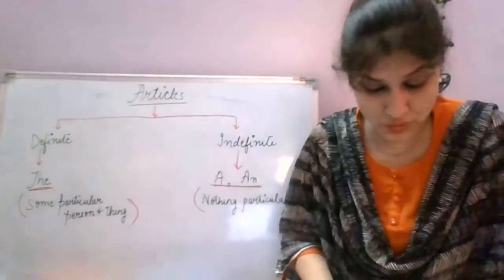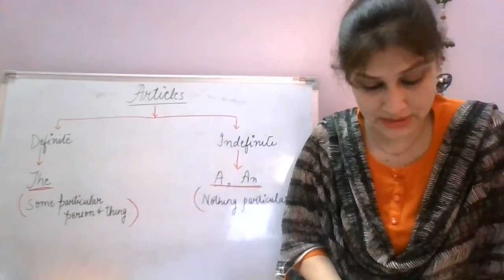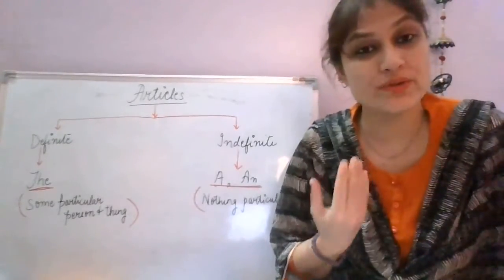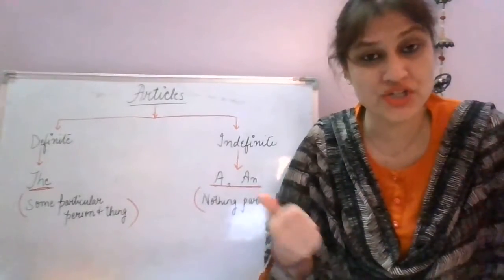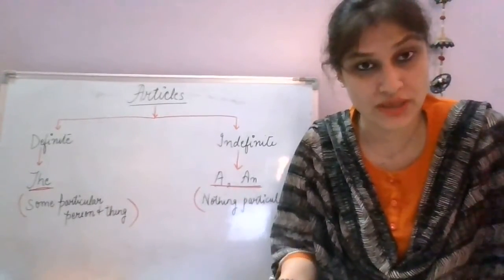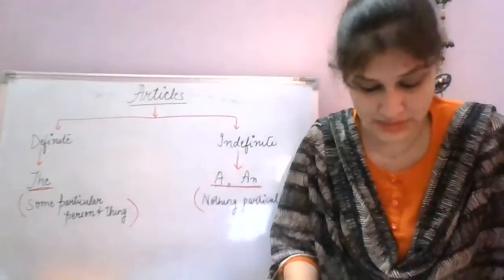Before a noun which is known to the reader or hearer. The children were in the park. It means I am the one who is speaking and the other person is listening. We both know which group of children we are talking about. That is why we have used the children, right?